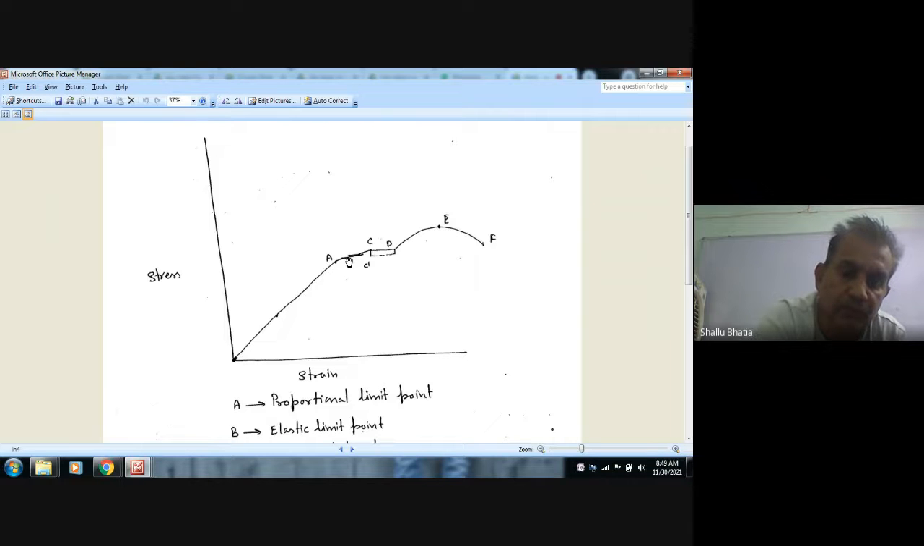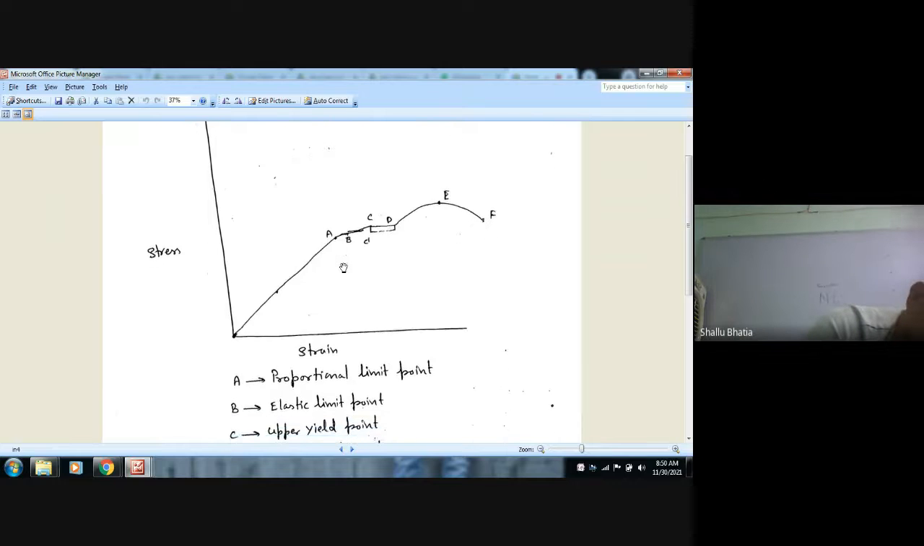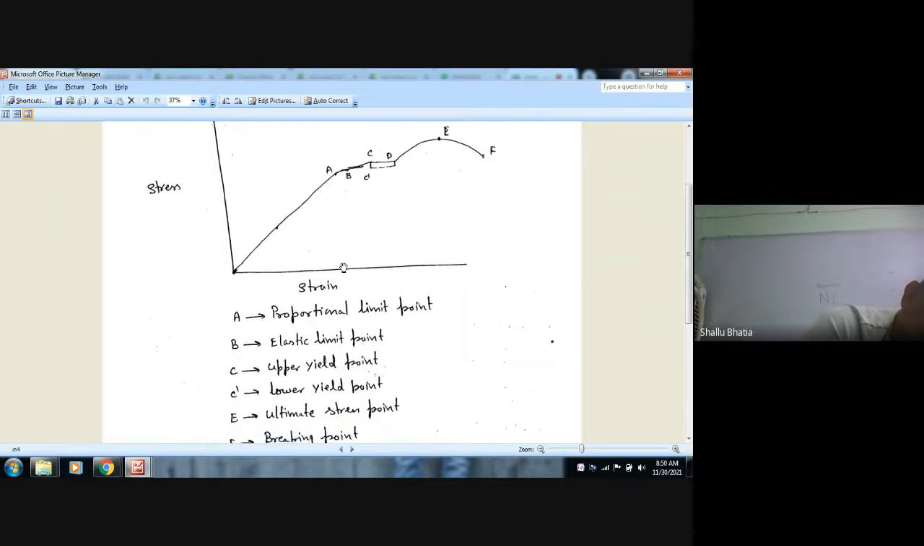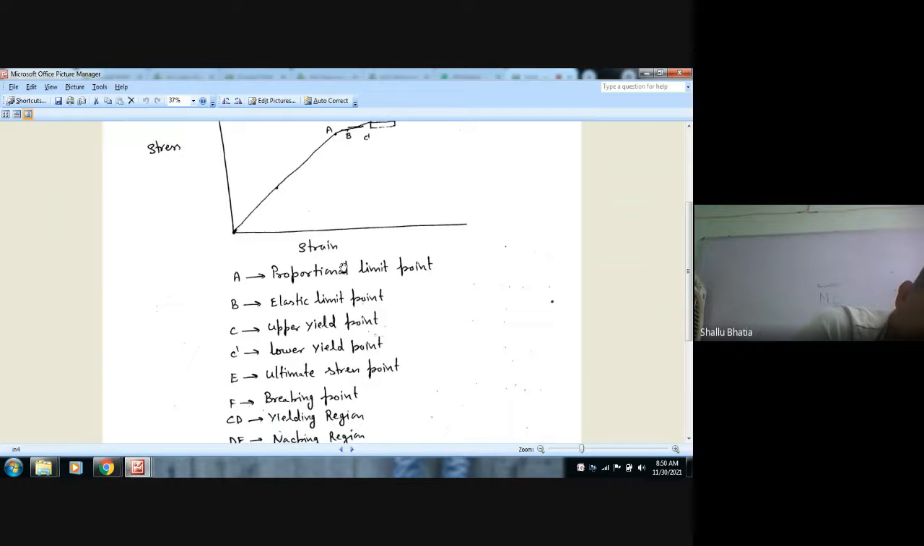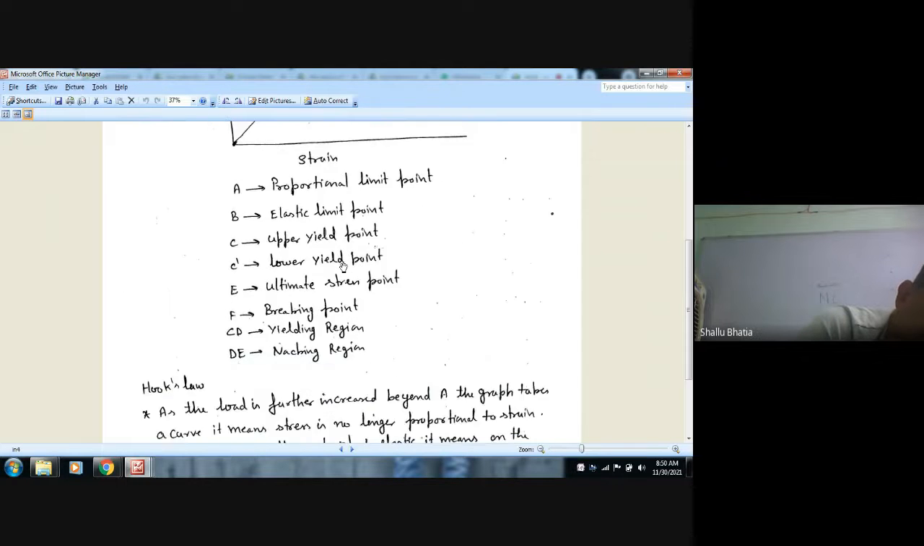So the metal will behave like an elastic material. If we extend it up to point B and then remove the load, it will come back to zero. Or we can say the extension is temporary up to point B. But Hooke's law is not obeyed between A and B, which means stress is not proportional to strain between A and B. So point A is called the proportional limit point, or limit of proportionality, and B is called the elastic limit point.